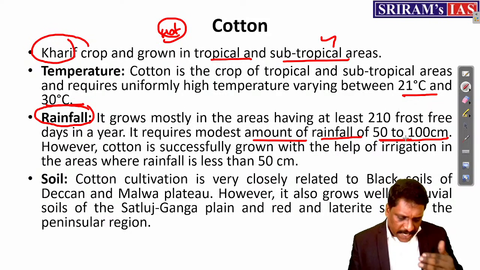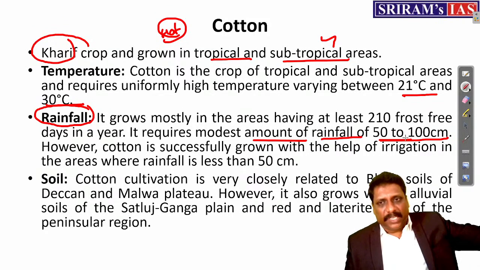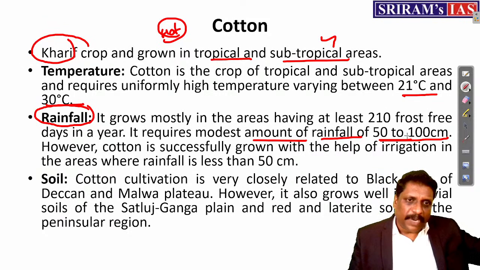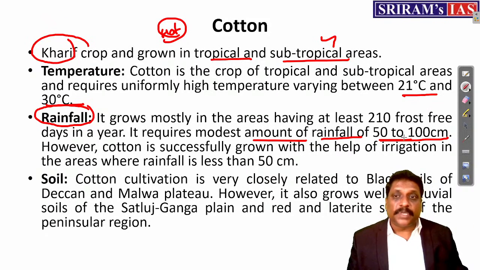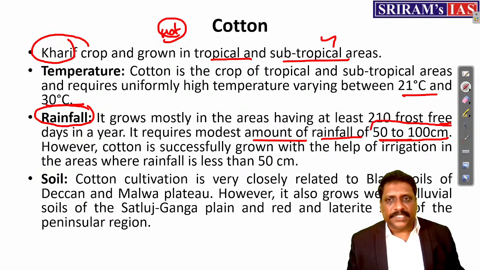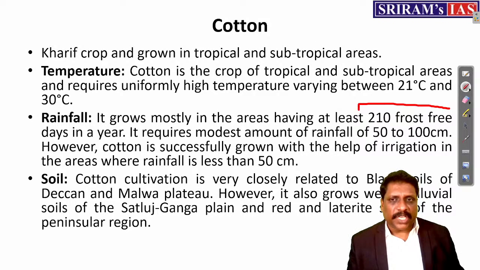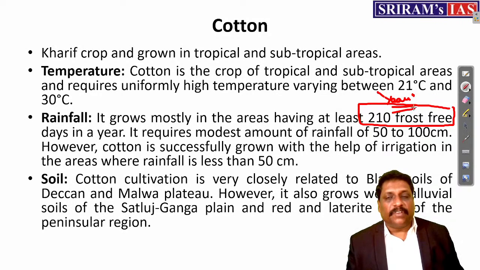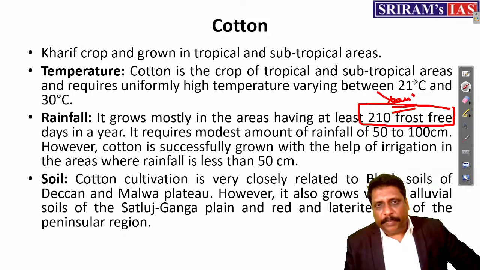That's the reason, my dear friends, that the Vidarbha region of Maharashtra and Gujarat are known for cotton cultivation. That is for another reason too, because of black soil. But I understand Gujarat and the eastern side of Maharashtra are known for semi-arid regions, so cotton can be grown there. But very important: cotton is generally grown in a place with at least 210 frost-free days in a year. It means wherever you have peak winters, cotton cannot be grown.